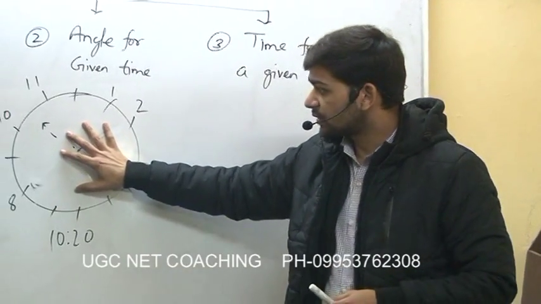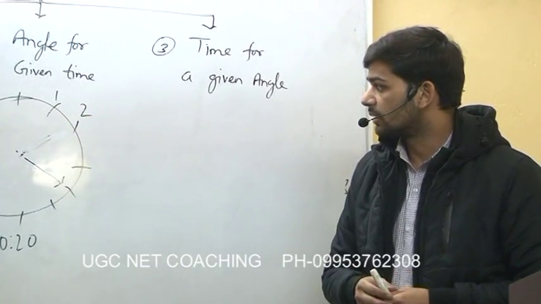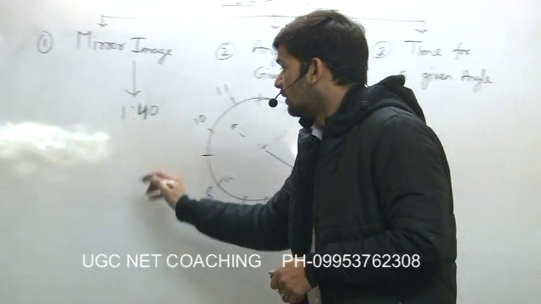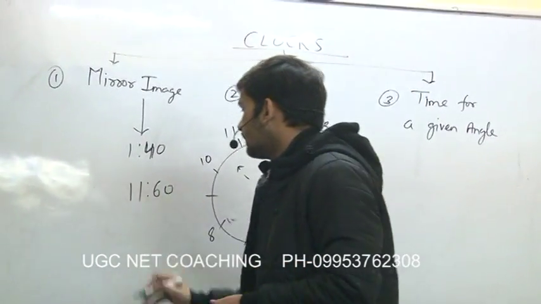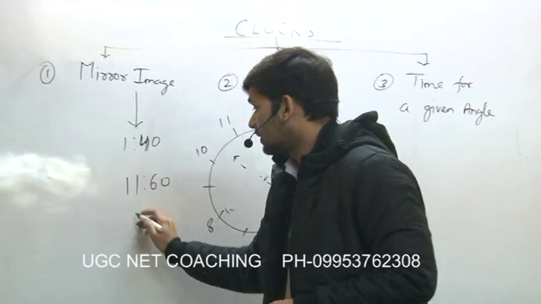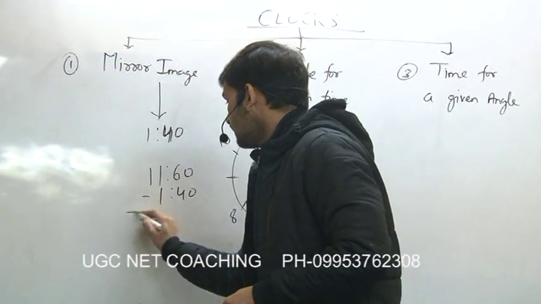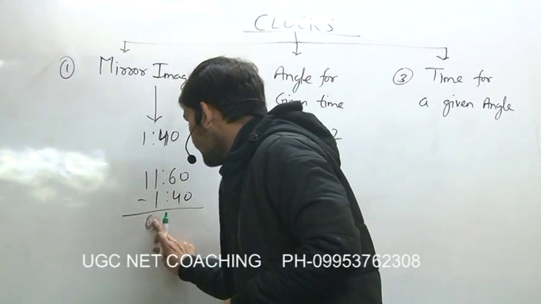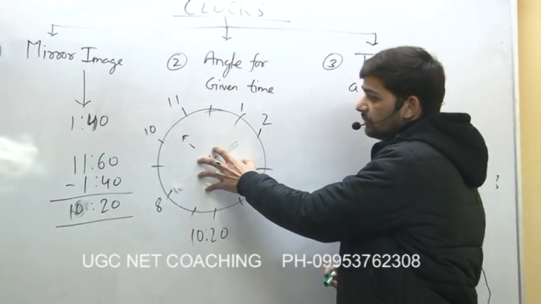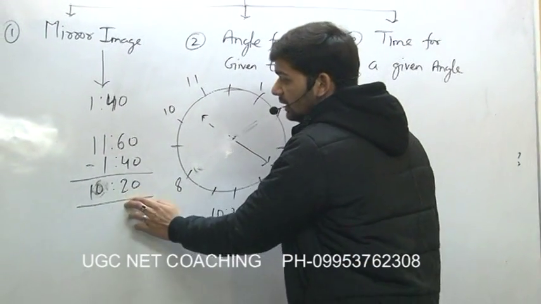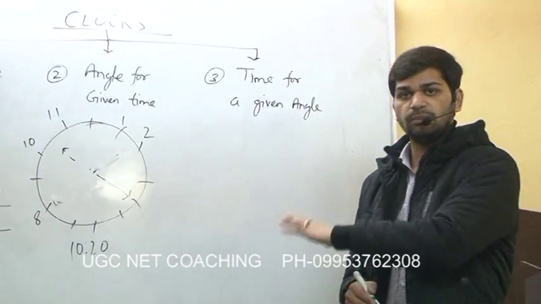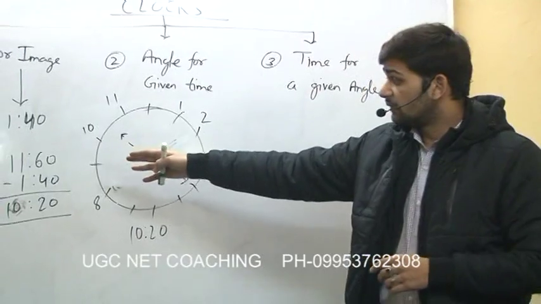But question after question, if we need to draw this clock, it will waste our time. So what we can do, we can use a simple formula, which is the division of 12 hours in hours and minutes, 11 hours, 60 minutes. We can subtract the given time from 11 hours, 60 minutes, and we will find out that we are getting exact time for mirror image, like we did by detailed method. 10:20 is the time which we will get if we subtract it from 11:60. Any time you can subtract it from given 11:60.